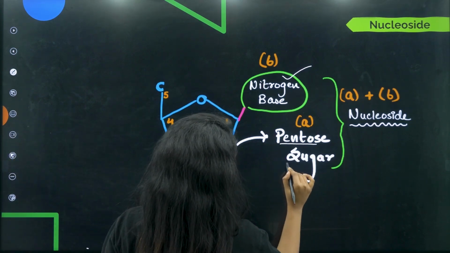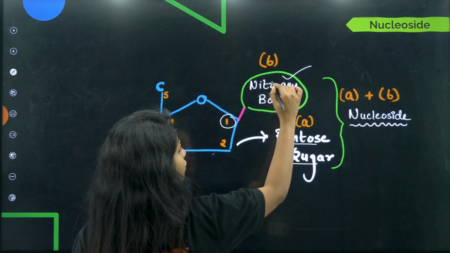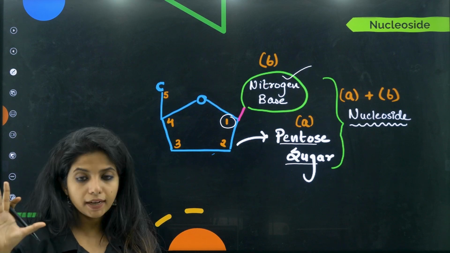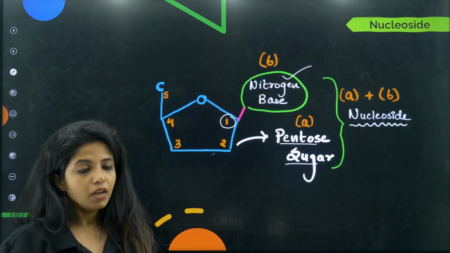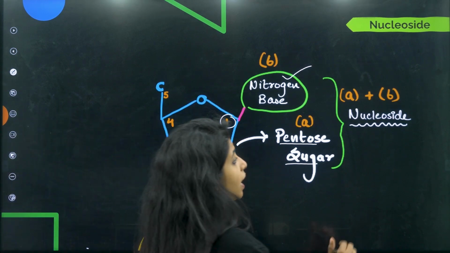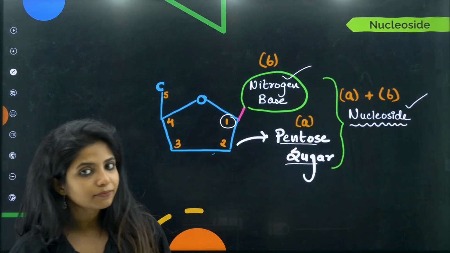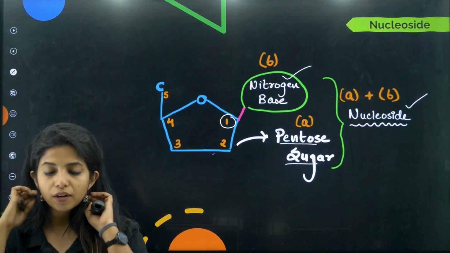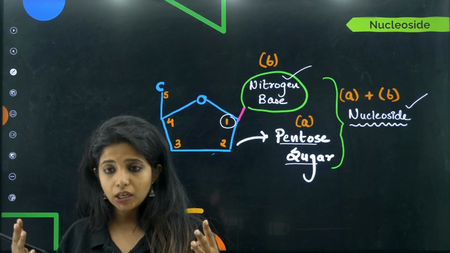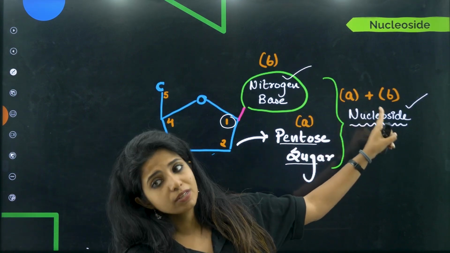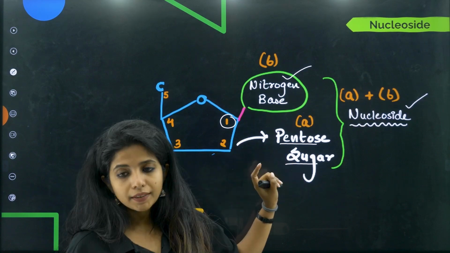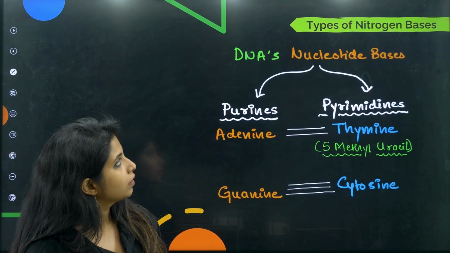So we have pentose sugar, which is the whole structure, and on the first carbon we have a nitrogen base, something that is made up of nitrogen. So we call it what? Nitrogen base, children. Now, this whole structure that you see as of now has a name, and that name is nucleoside. I told you nucleoside, nucleotide, everything will be there. We have not made nucleotide until now, we're still in the making process. As of now, we have nucleoside, which has the nitrogen base and the pentose sugar.